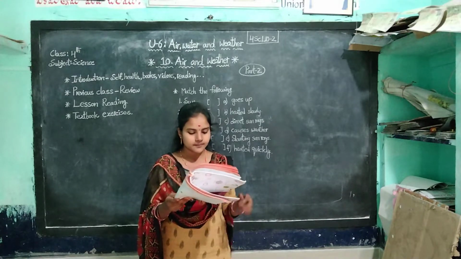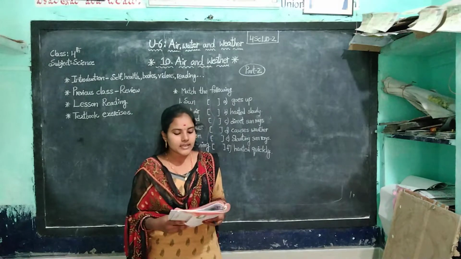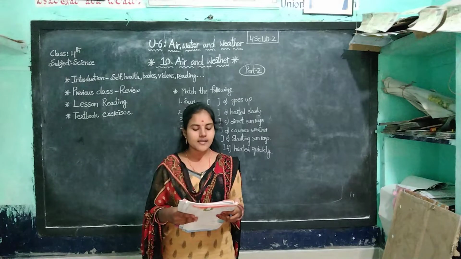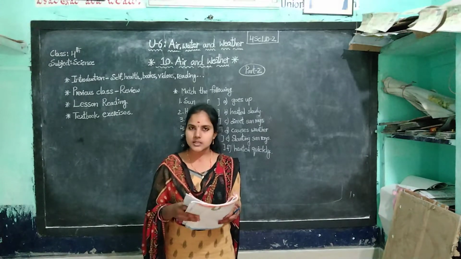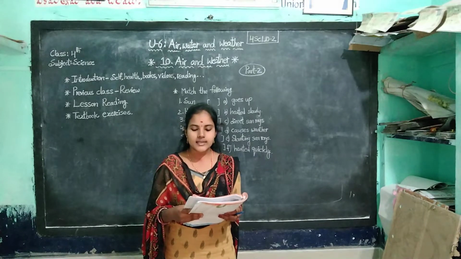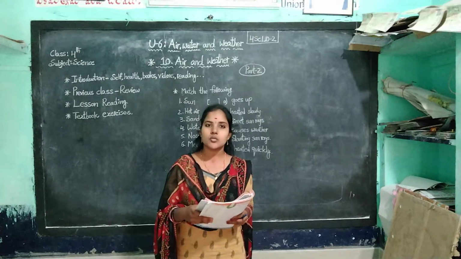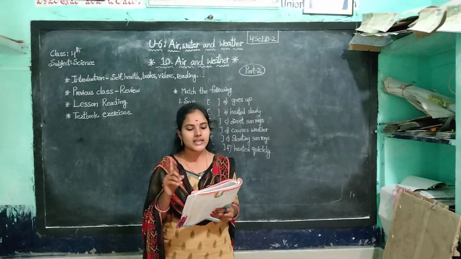Here, okay, see the next page. As the earth revolves round the sun, it causes changes in seasons. Summer, winter, spring and autumn are the seasons of the year. The earth takes 1 year to complete a circle round the sun. How many days, children? Yes, 365 days, 1 year.